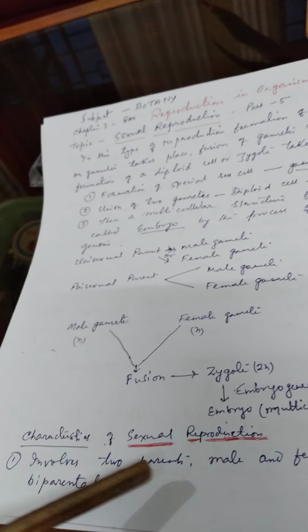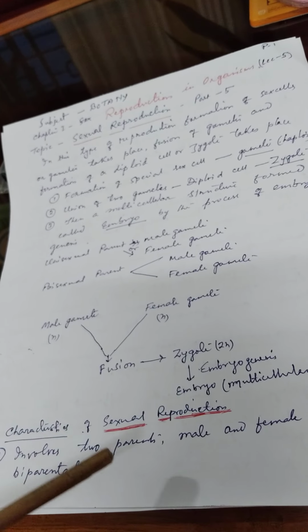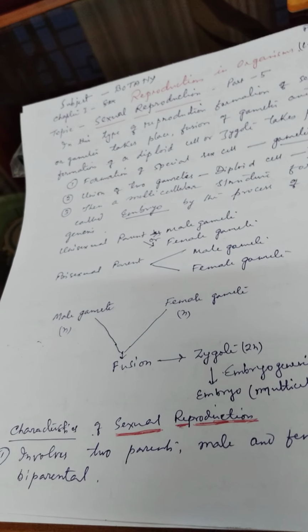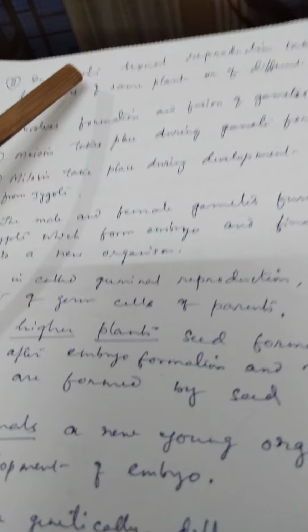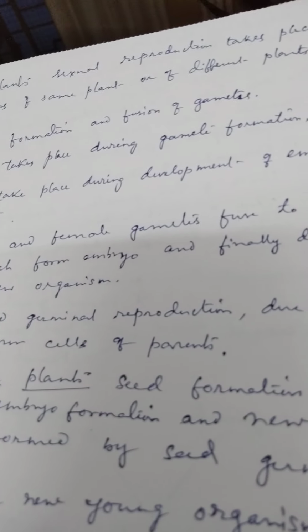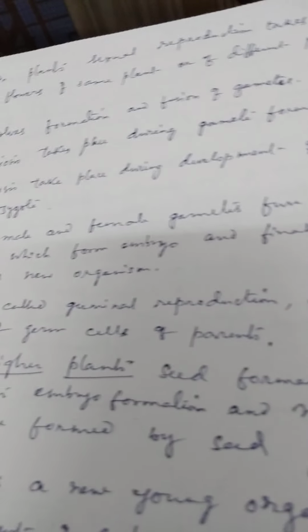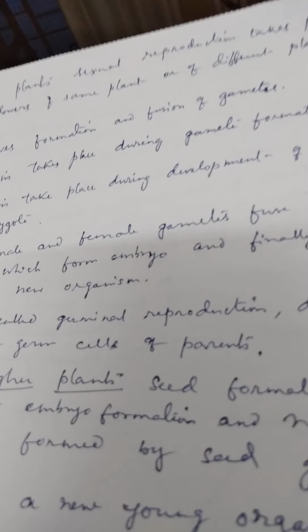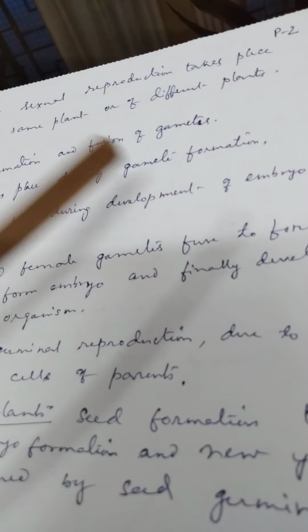Now the characteristics of sexual reproduction. Number 1, it involves 2 parents, male and female, called biparental. Number 2, in plants, sexual reproduction takes place by flowers of the same plant or of different plants. Number 3, it involves formation and fusion of gametes. Number 4, meiosis takes place during gamete formation.